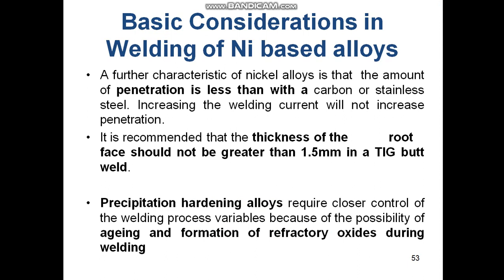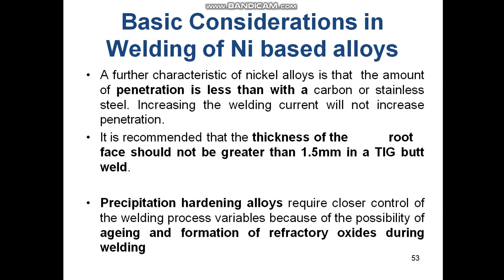In case of precipitation hardening alloys, we need closer control of welding process variables because there is a possibility of aging and formation of refractory oxides during welding, particularly nickel oxides. They form during welding and cause some inter-run fusion problems and oxide inclusion problems. We'll see in our subsequent slides.